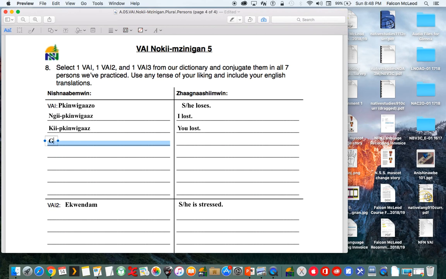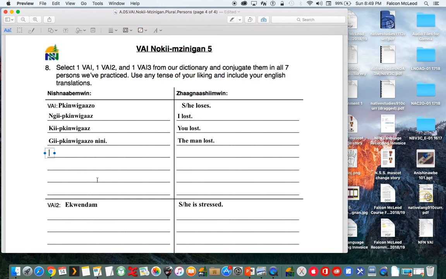We'll use our past tense marker Gi. There's nothing in front, so no pronoun prefix, just the tense marker and then the verb, Pekinwigazo. Now there's no N or G in front, so we can keep that O in there. We can just add in a noun here. Let's put in nene. Nene means man. So the man lost.